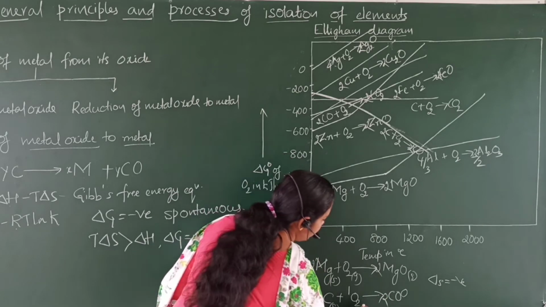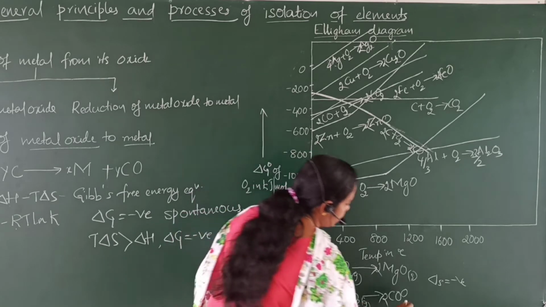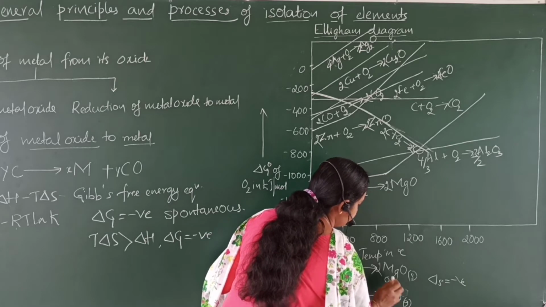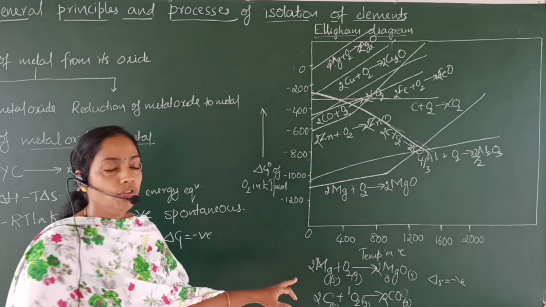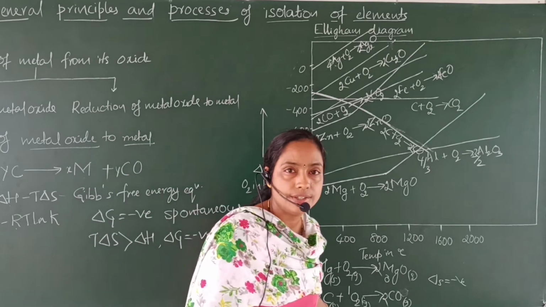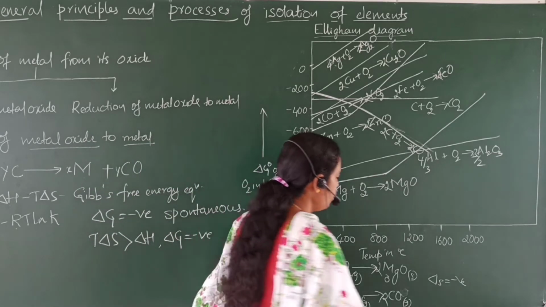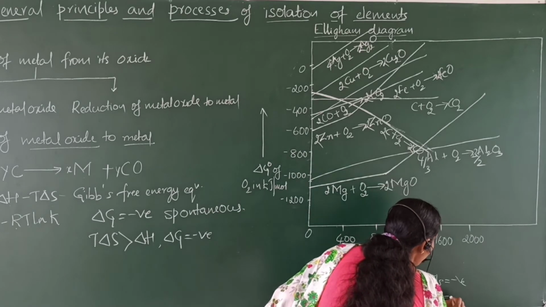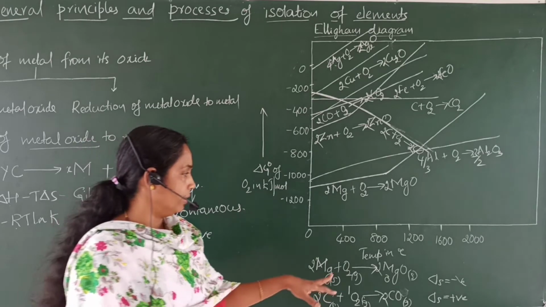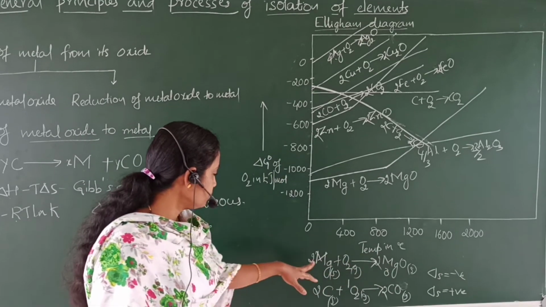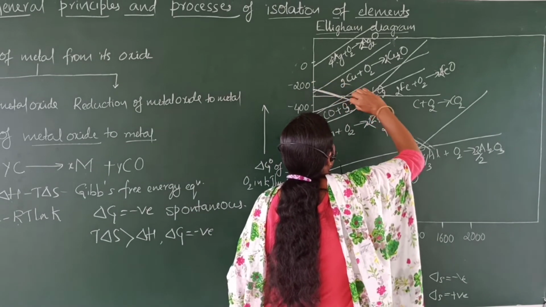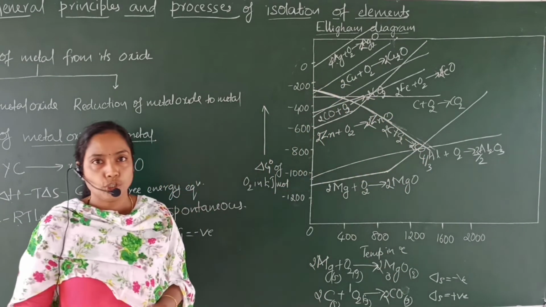Coke is in the solid state, oxygen is in the gaseous state, carbon monoxide is also in the gaseous state. So the number of moles of gaseous products is 2, the number of moles of gaseous reactants is 1. Therefore, in this reaction, delta S value is positive, 2 minus 1, which is equal to 1. So here the graph is a straight line, but it has a downward slope.